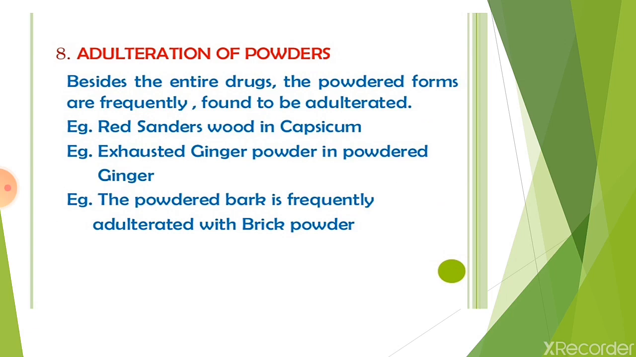Last type of adulteration is adulteration of powders. Besides the entire drugs, the powdered forms are frequently found to be adulterated. That means the entire powdered drug is substituted by another powdered drug which is the same in appearance but has a very low quantity of chemical constituents and low therapeutic activity. For example, red sandalwood in capsicum, exhausted ginger powder in powdered ginger, and powdered bark is frequently adulterated with brick powder.